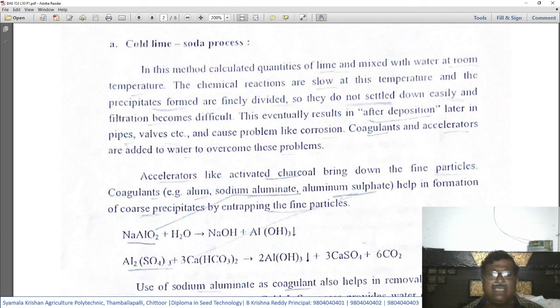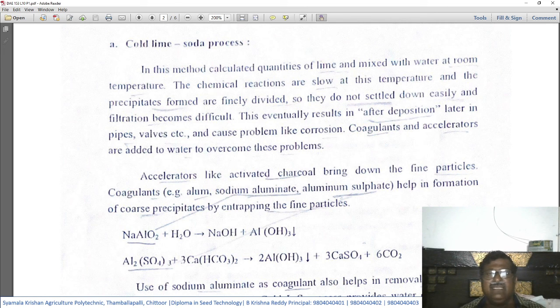And what are the coagulants? They are alum, sodium aluminate, and aluminum sulfate. These are the substances that help in the formation of coarse precipitates. That is, from fine precipitate, the particle size will increase by the coagulation process, forming bigger size particles.